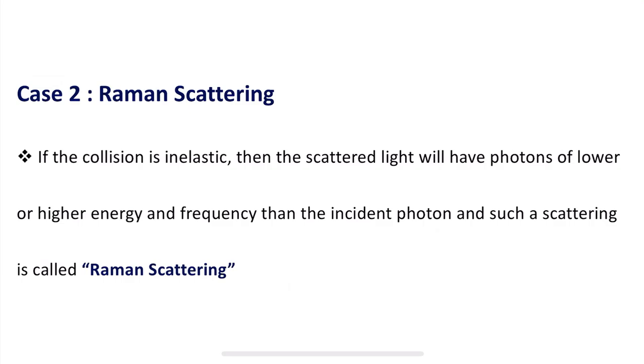And the second one is Raman scattering. Suppose the collision is inelastic, then the scattered light will have photons of lower or higher energy and frequency than the incident photon, and such a scattering is called Raman scattering. So this is very important in Raman spectroscopy. So what is meant by Rayleigh scattering and what is meant by Raman scattering?